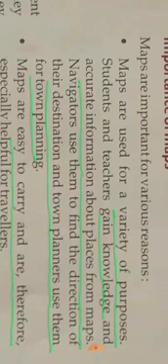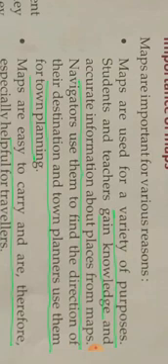So children, maps are important for various reasons. Number 1, they are used for different purposes. Teachers and students use these maps to gain knowledge and get accurate information about places. Navigators use them to find the direction of their destination, and town planners use them for town planning.